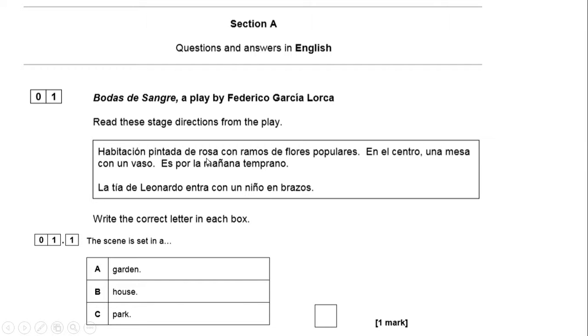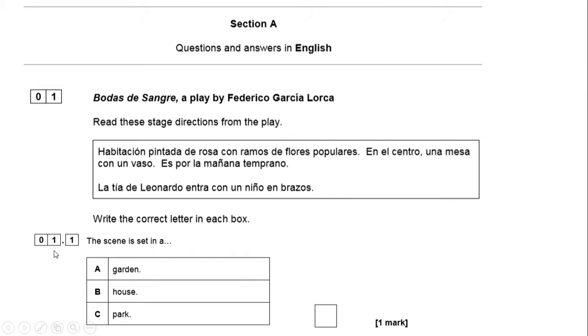Habitación pintada de rosa con ramos de flores populares. En el centro, una mesa con un vaso. Es por la mañana temprano. La tía de Leonardo entra con un niño en brazos. Write the correct letter in each box.